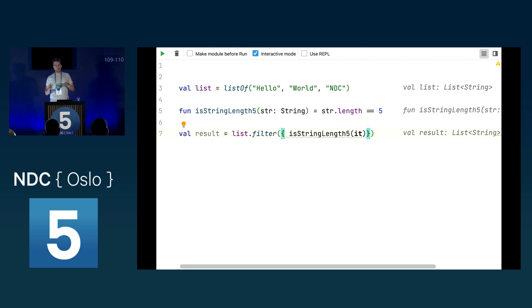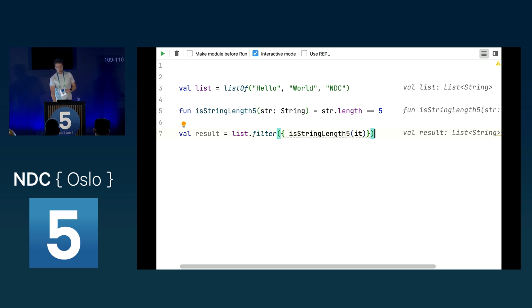Now you have to be careful, of course, if you have something like a wrapped lambda. If you're not sure that you explicitly know what this it really is, just explicitly state it, because otherwise it sometimes gets complicated to read the code. But in here, I think it's easily readable.